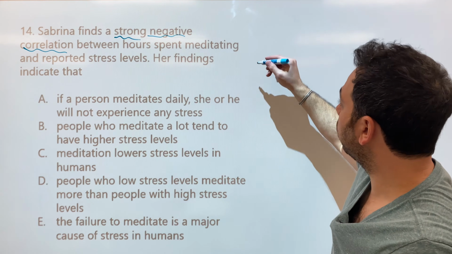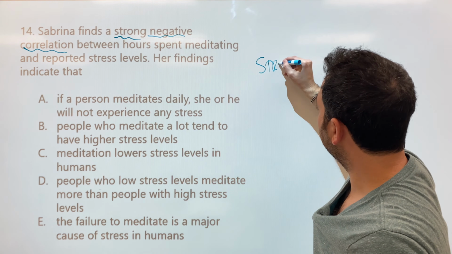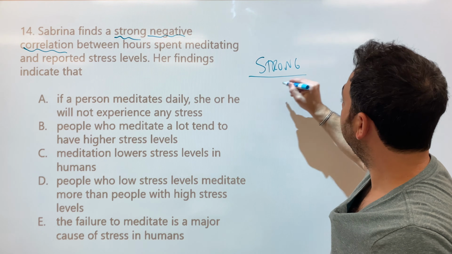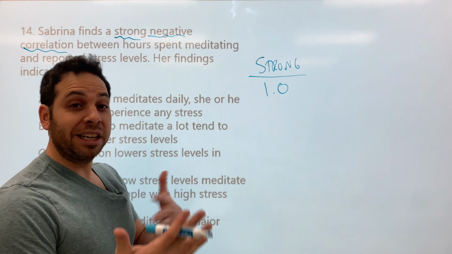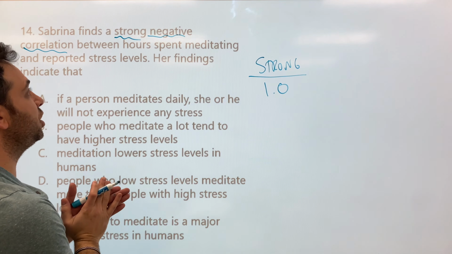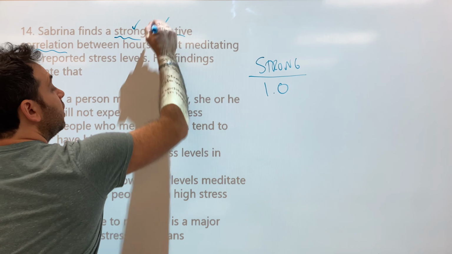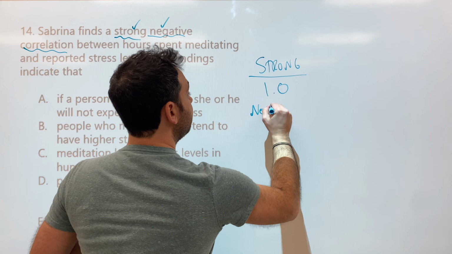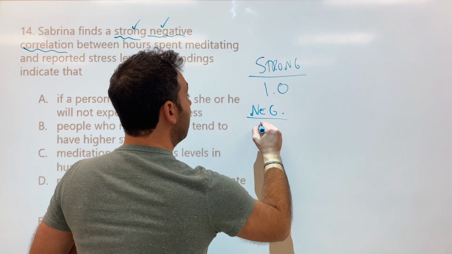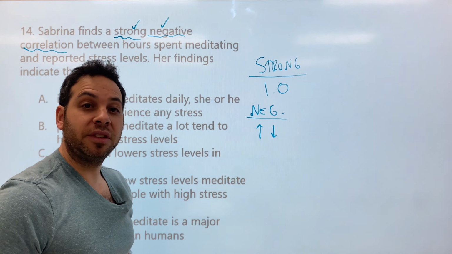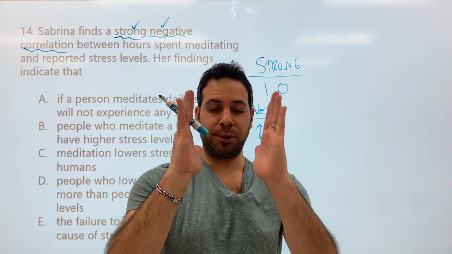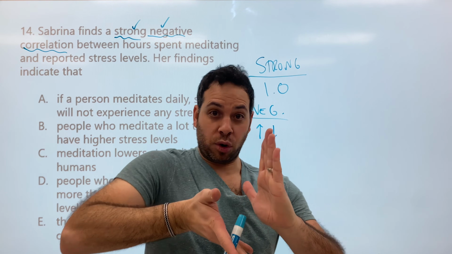When we're talking about a correlation, a strong correlation means that our correlation coefficient is close to 1.0. Now, it could be negative or positive, but 1.0 means very strong. Negative means that our variables go in opposite directions. The presence of one variable predicts the absence of another. I do this with my students. We have our hands. This is positive correlation. This is a negative correlation, right?